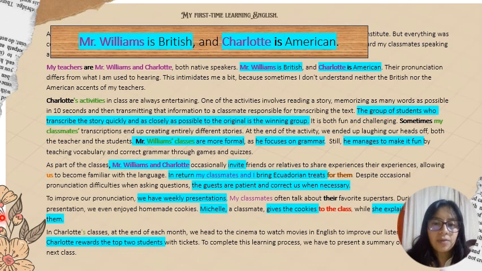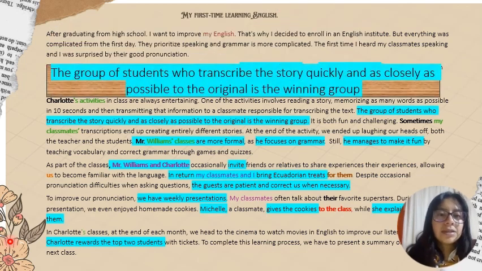The first agreement that I have is Mr. Williams is British and Charlotte is American. As you can see here, this is a formal agreement based on grammar, which means that Mr. Williams could be replaced by he, and he is the third person singular. So that's why I'm going to use is. And the same is for Charlotte. If I replace Charlotte by she, we have the third person singular, so I have to use is. Here I have I am used to hearing. I is the first person in the present simple, so I have to use am instead of using is or are.